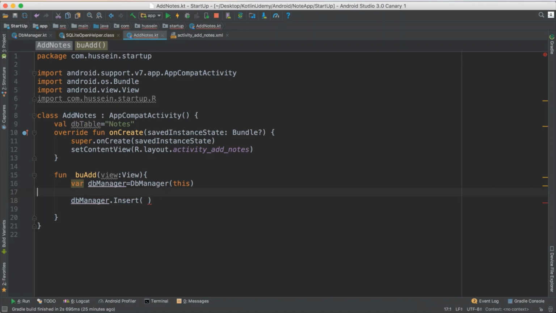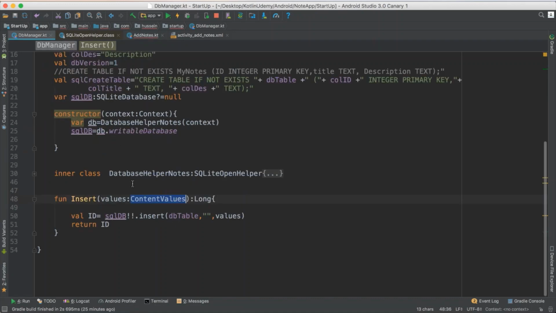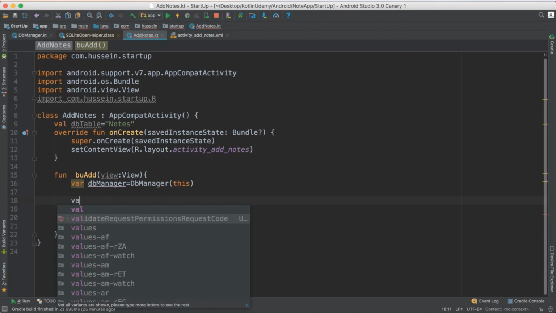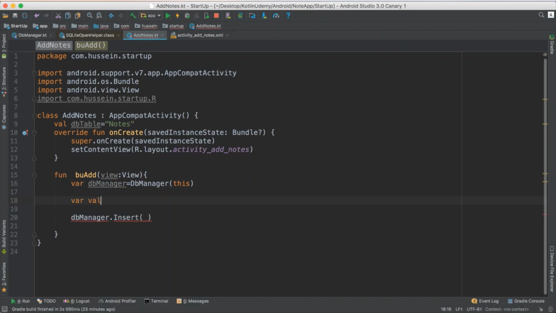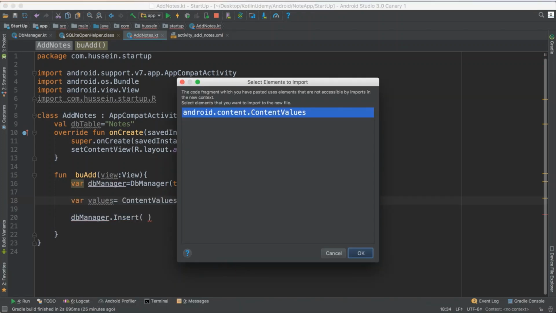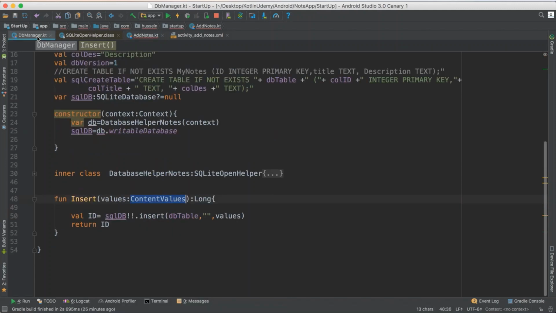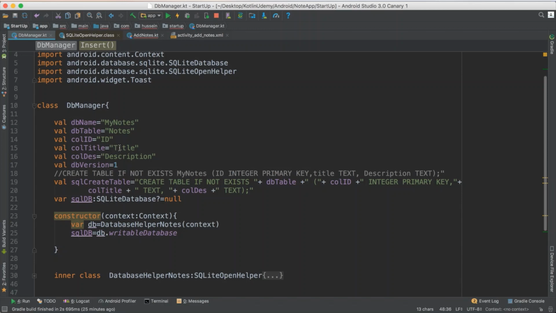So now I want to define the values. If you see here, I'm using something named context values. So let me define something here named context values. I say val values equal instance of context values. Context values is just having a number of keys and values. Put inside it key and value. For example, I want to add the title.